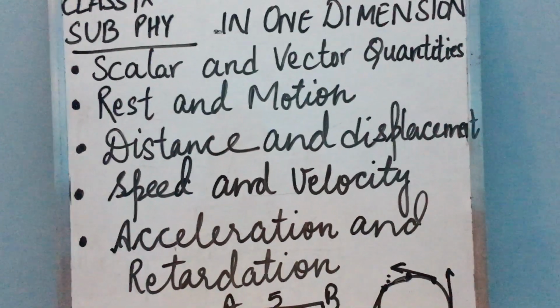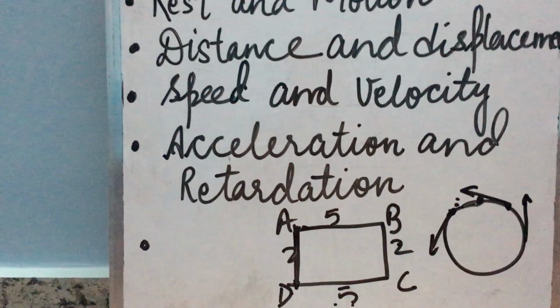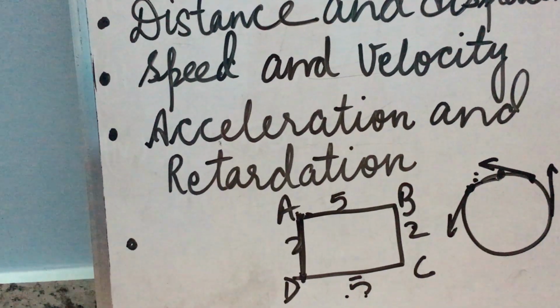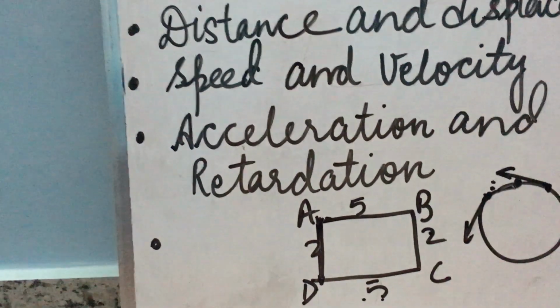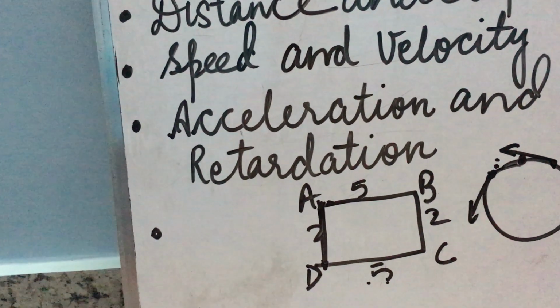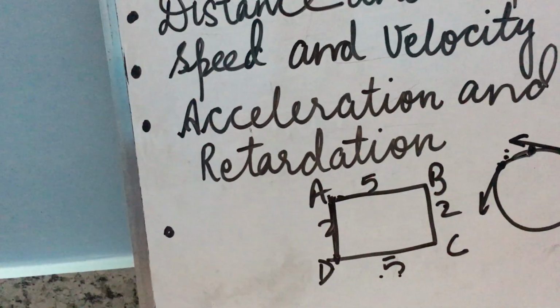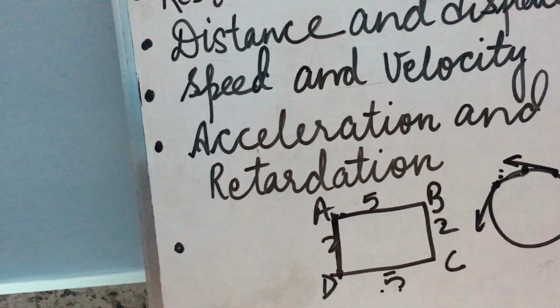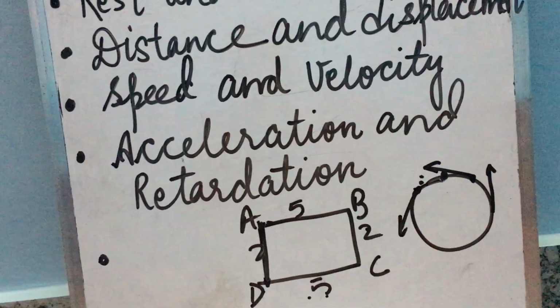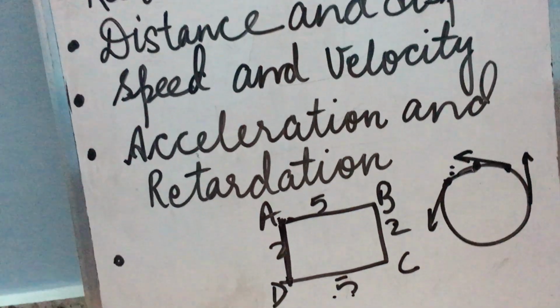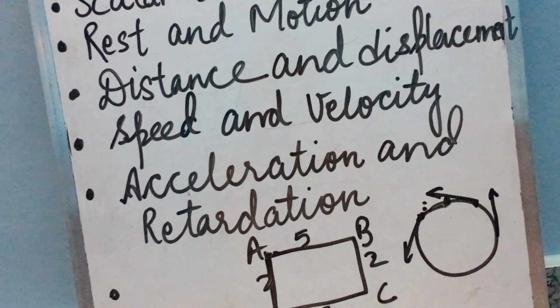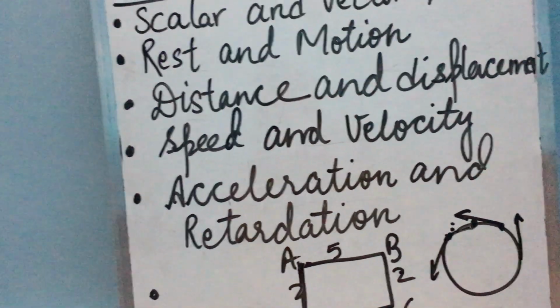Now come to acceleration and retardation. The last point, the acceleration and retardation. What is acceleration? Generally bodies do not move with uniform velocities. We have very rare cases where the body is moving with uniform velocity. The uniform velocity means equal speed. If a body travels equal distances in a particular direction in equal intervals of time, then only the body is said to be moving with a uniform velocity.